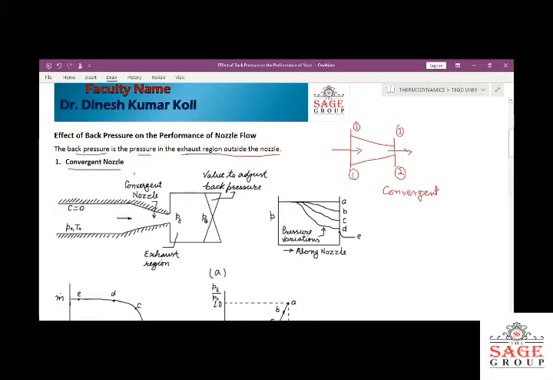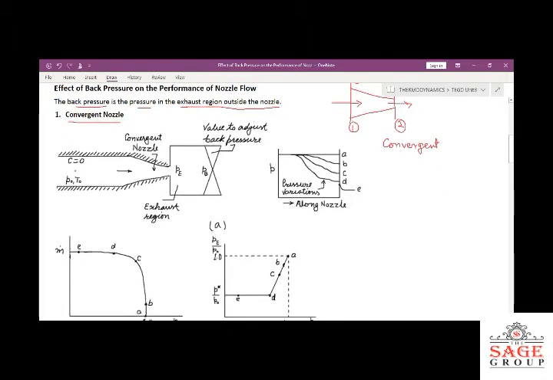In the first case, you can see the converging nozzle. Initially, here it is written C equal to 0. C means velocity is 0, and the pressure is P0, the stagnation pressure, and the temperature is the stagnation temperature. So whatever fluid exists here at this condition has the stagnation properties. Because velocity is 0, the fluid is not moving at all, and the pressure is P naught and the temperature is T naught here.